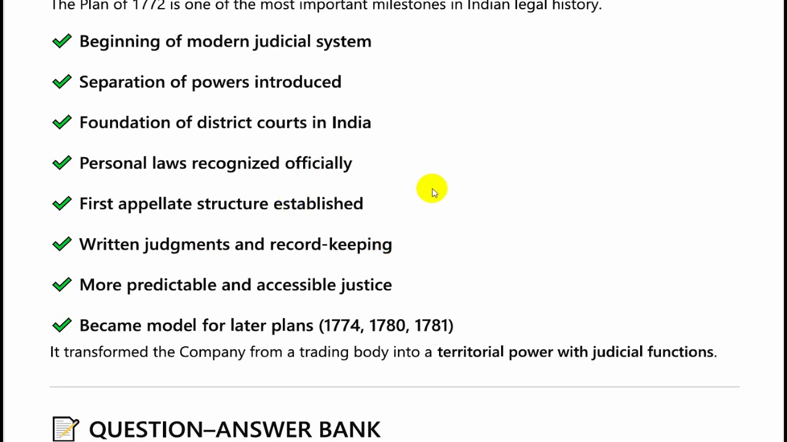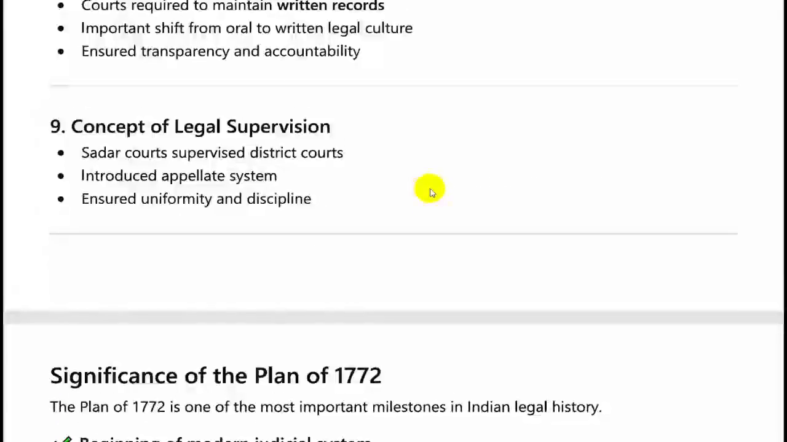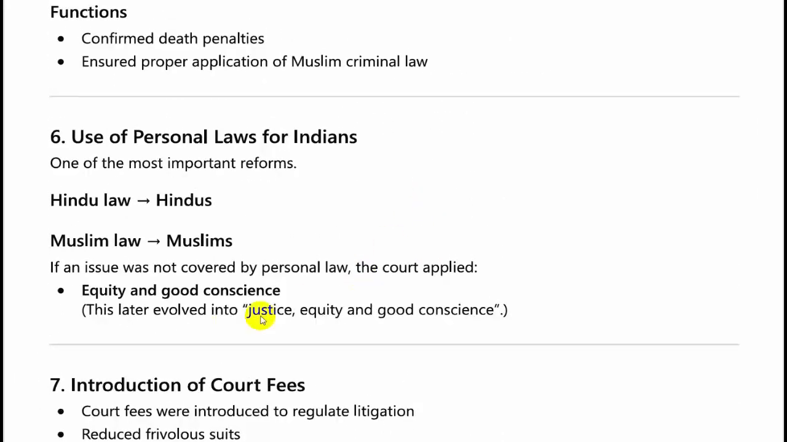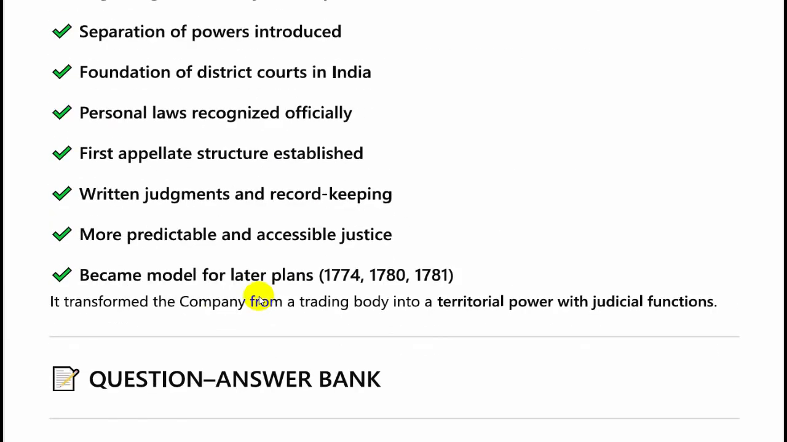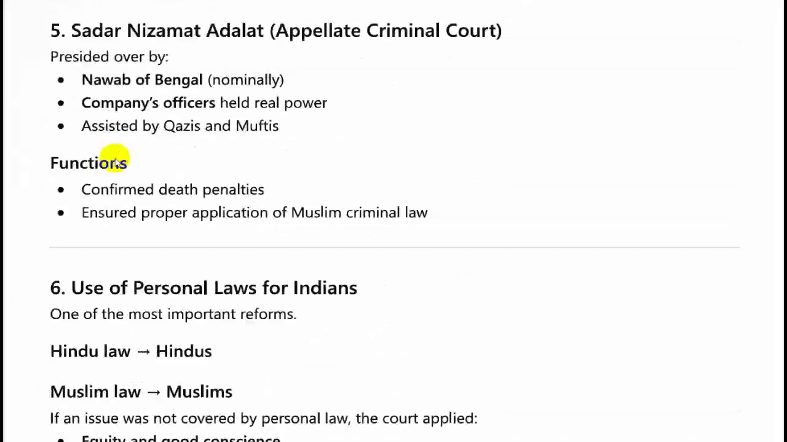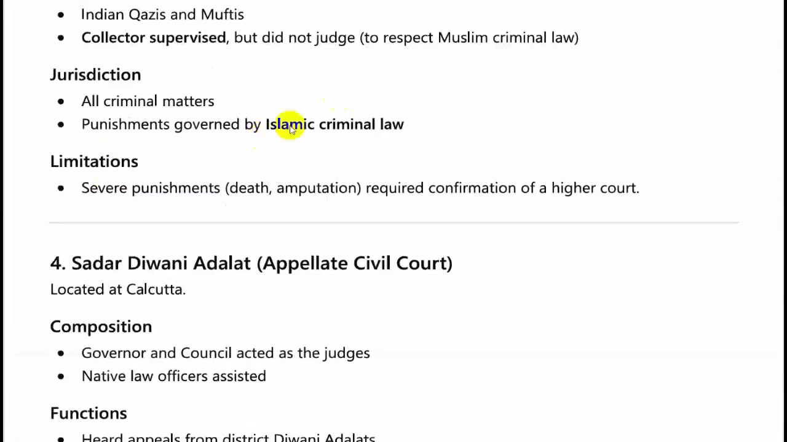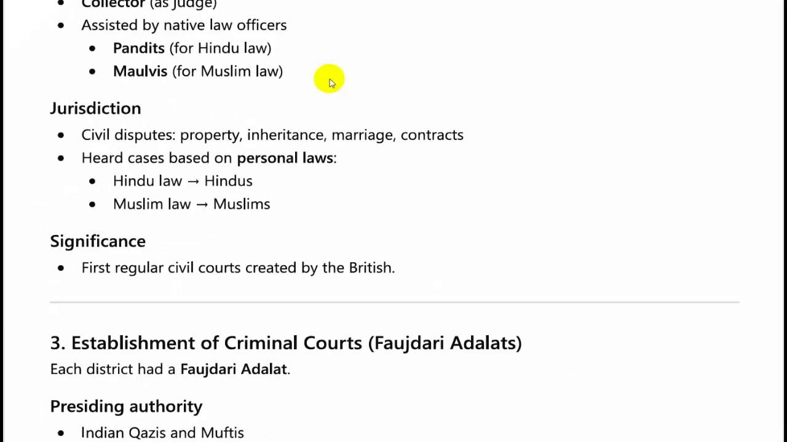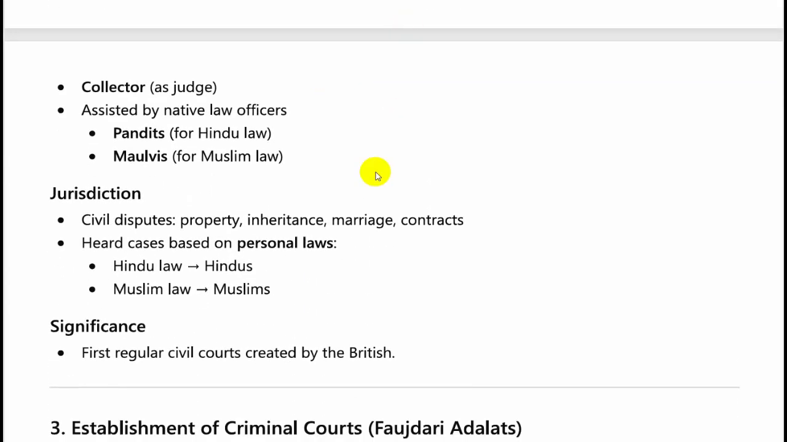And where no defined laws could be applied to both, then the law of equity or the concept of equity and good conscience was applied. First, appellate structure established, proper appellate structure. The civil courts appeal would go to that is the district courts, civil district courts appeals would go to, these are also known as Diwani Adalats.